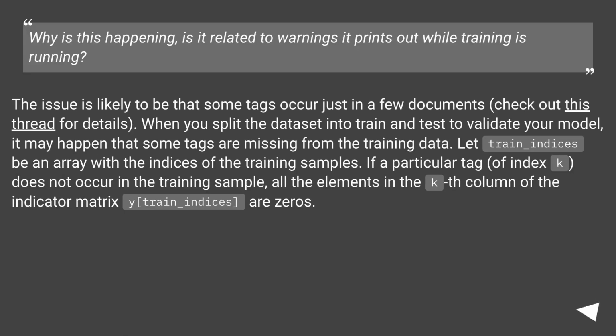Why is this happening? Is it related to the warnings it prints out while training is running? The issue is likely to be that some tags occur just in a few documents. Check out this thread for details. When you split the dataset into train and test to validate your model, it may happen that some tags are missing from the training data. Let train_indices be an array with the indices of the training samples. If a particular tag, of index k, does not occur in the training sample, all the elements in the kth column of the indicator matrix y[train_indices] are zeros.